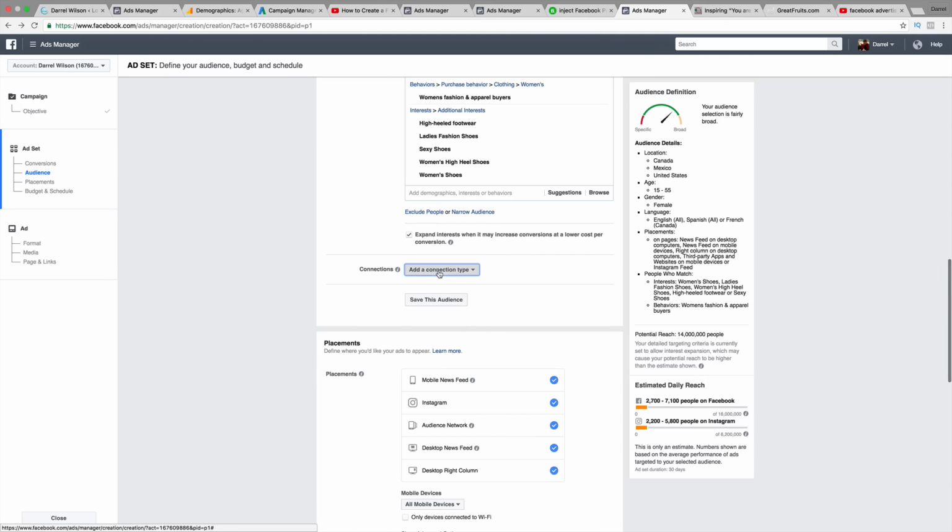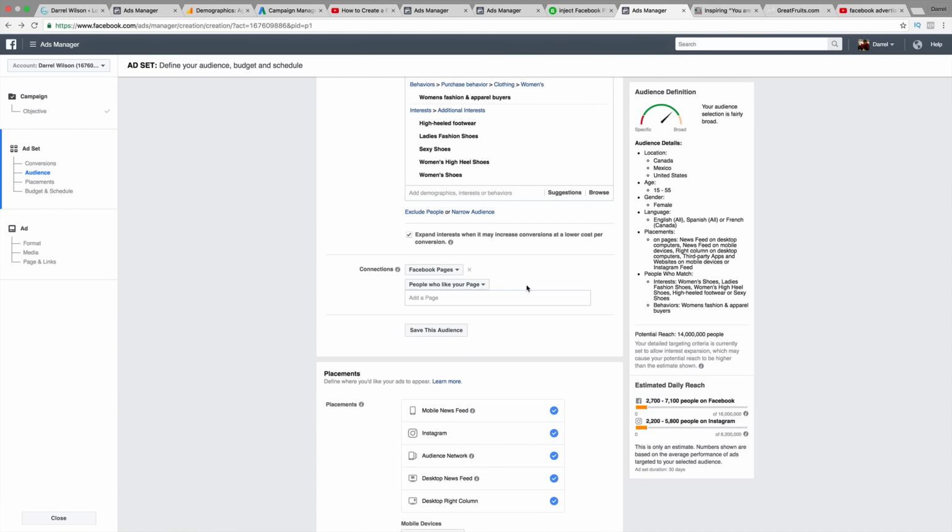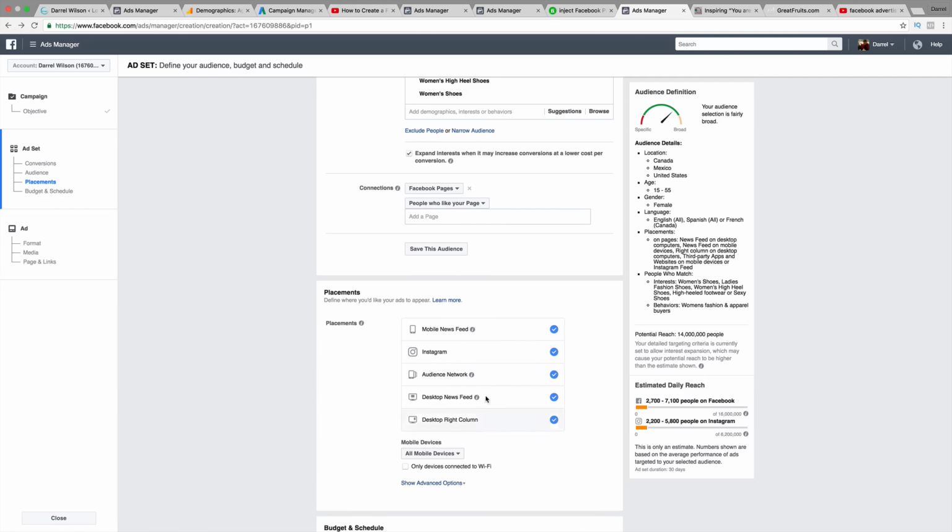So next we want to add our connection. Facebook pages, people who like your page, sure, why not? Because maybe they want shoes. We don't know yet. Now, I recommend having all of these this time. Before we actually change this a little bit, but for this, we want to go ahead and just do as maximum as possible because girls can buy shoes on their phone. So we want to go ahead and leave this blank.